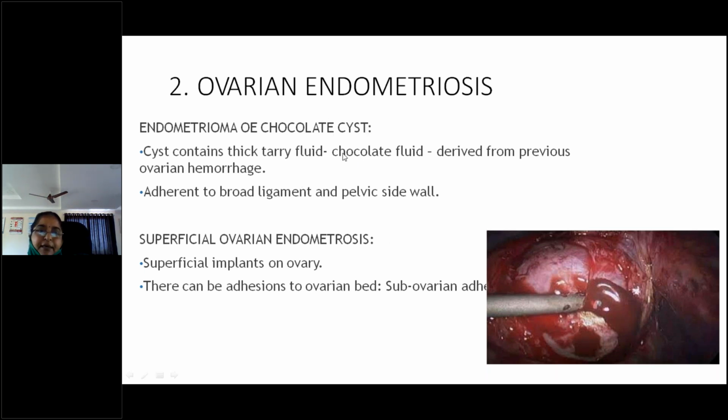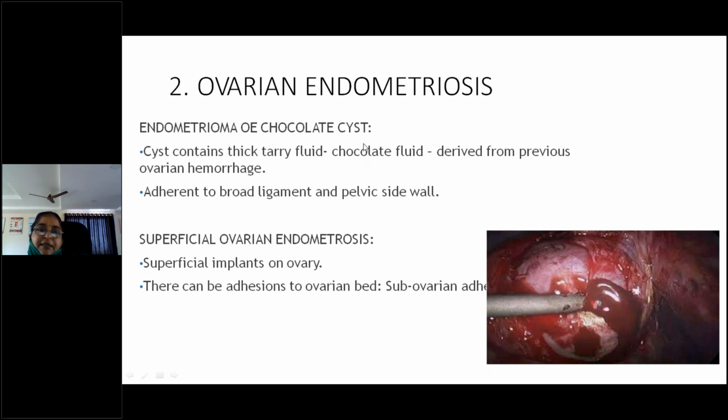That is chocolate-colored fluid. That's why previously they used to call it a chocolate cyst of the ovary, because the blood which bled in the ovary has its serum absorbed and the dark pigment gives the appearance of thick tarry fluid.